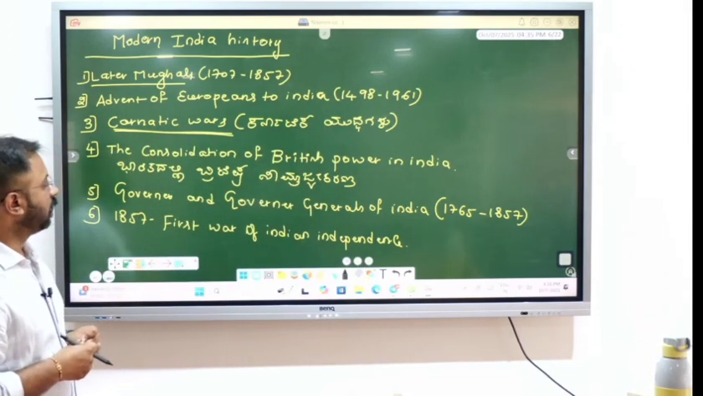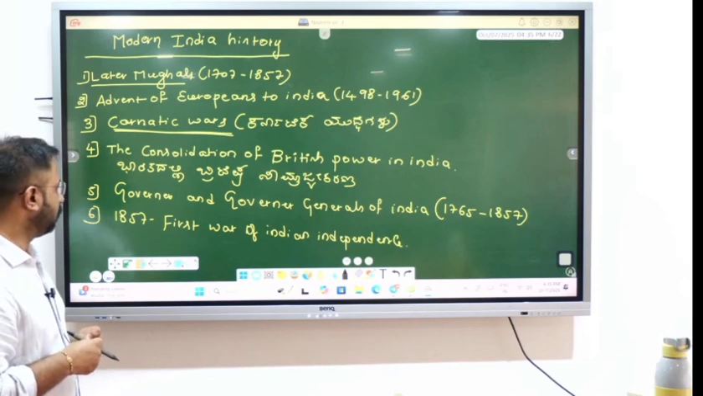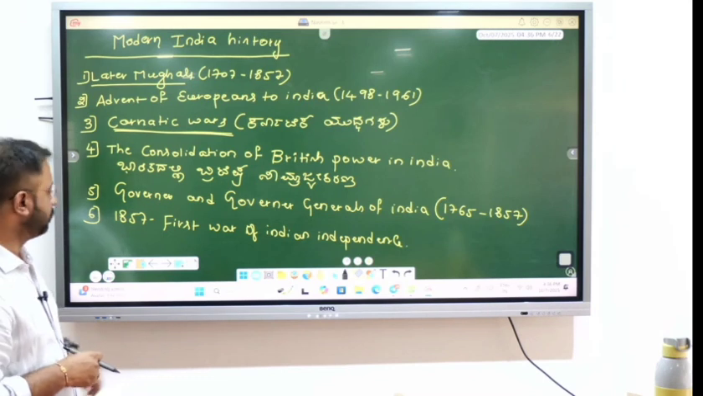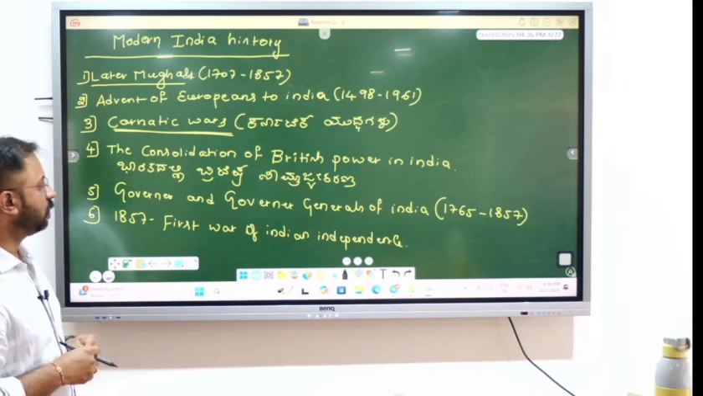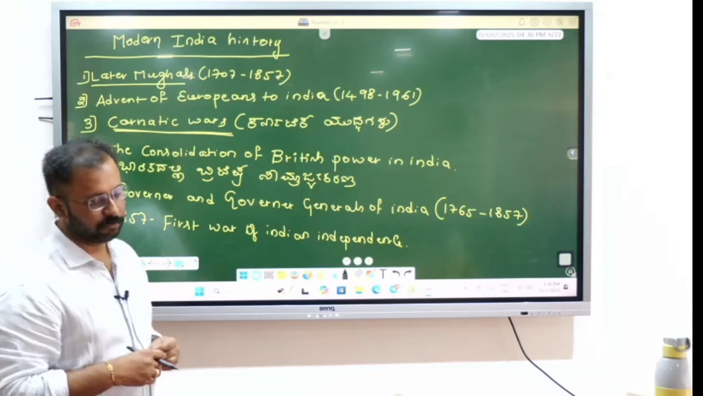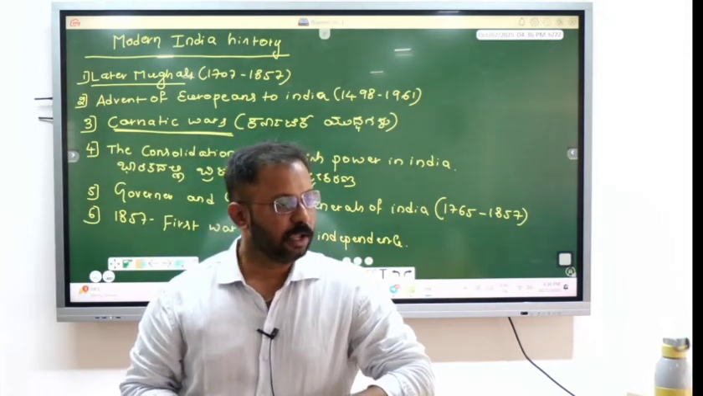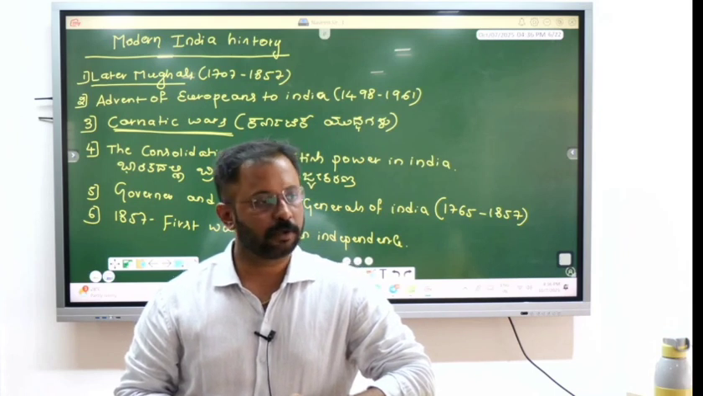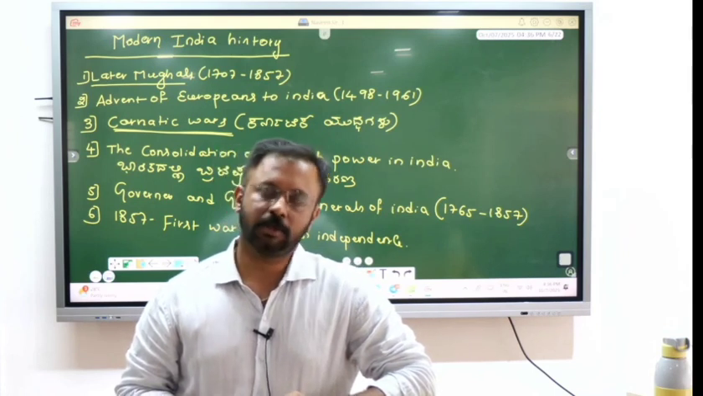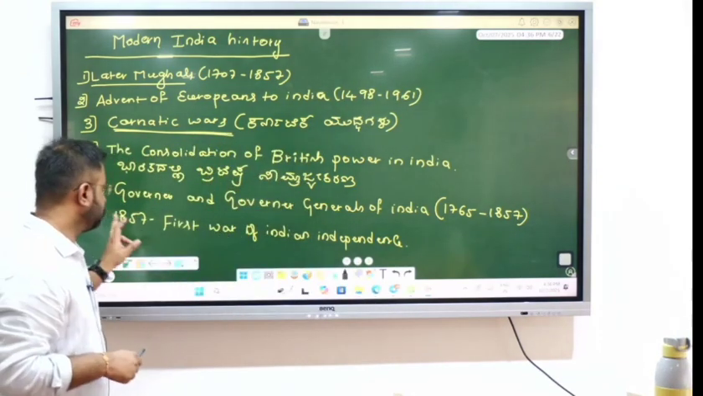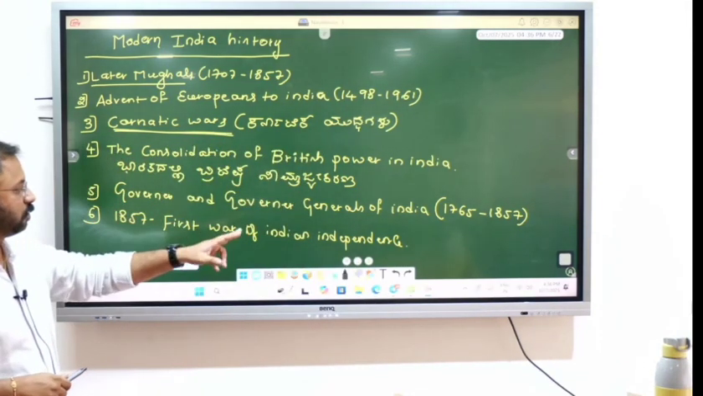And Governors and Governor Generals of India, 1765 to 1857. Okay, this is also very important. In this chapter, we cover the important governors like William Bentinck, Dalhousie, and have you heard about Warren Hastings? These were the persons whose policies impacted India. So these are the things we are going to study in Governors and Governor Generals of India.